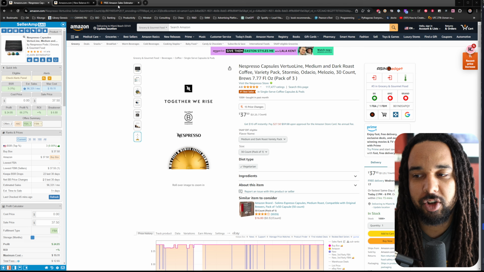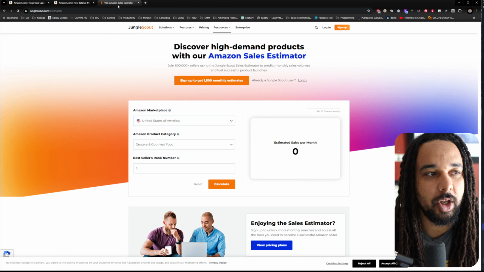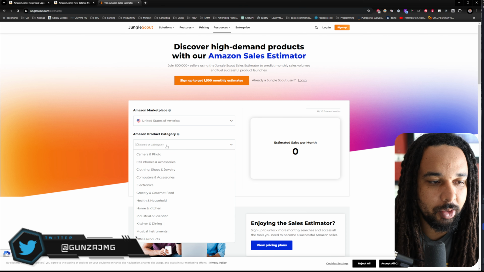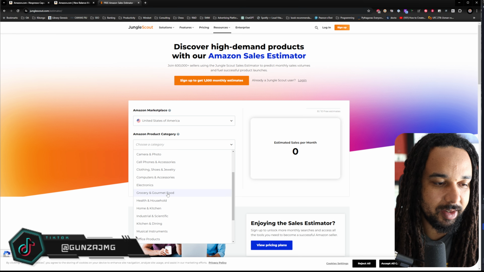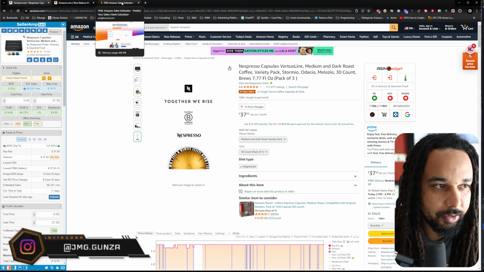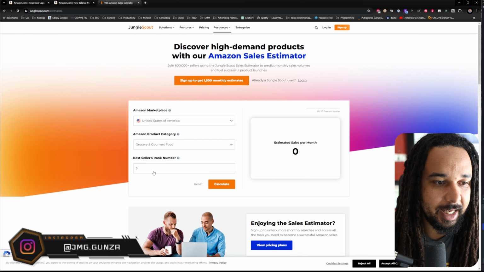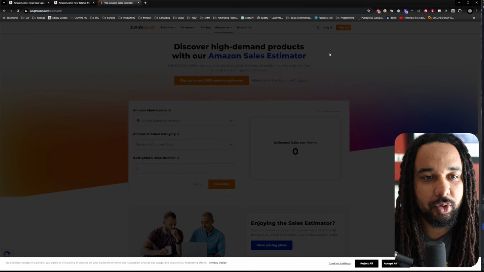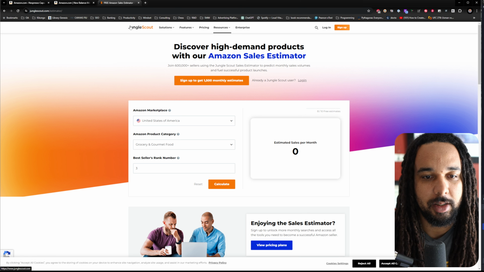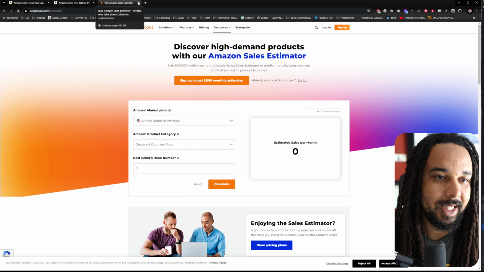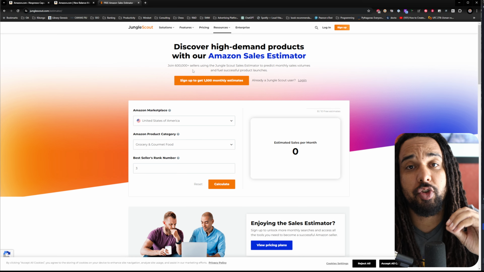The best way, the most accurate in my experience, was using junglescout.com/estimator. It's pretty easy. You just go here, you select the category, for example, grocery and gourmet food for this specific ASIN, and then you enter the sales rank, which is 3. You click calculate. It's not going to let me do it because you only have 10 a day, I guess. I need to log in to get mine today. All right, so yeah, that was the best.